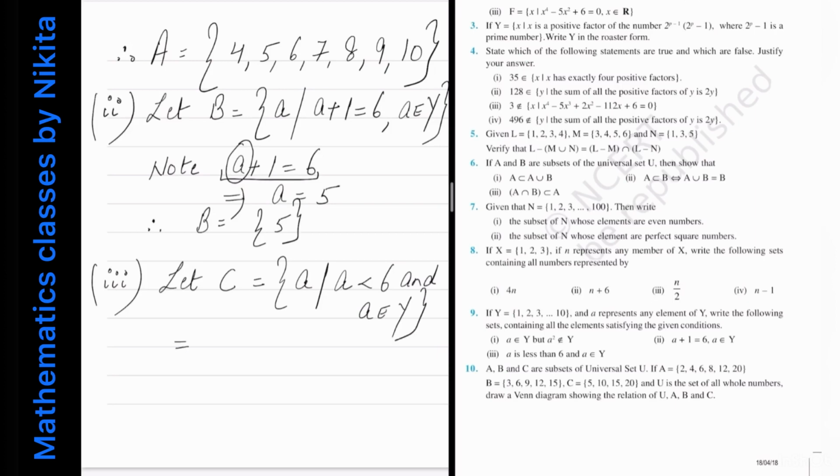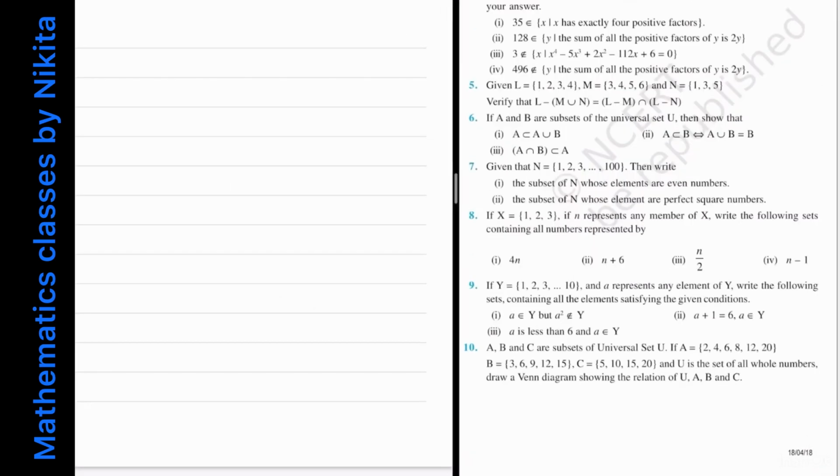So just find all the elements which are less than 6 and they are coming from Y. So they are 1, 2, 3, 4 and 5. Very easy. Okay. To question number 10.